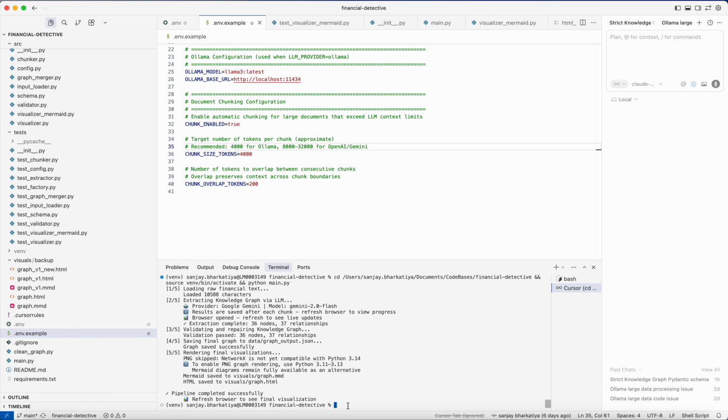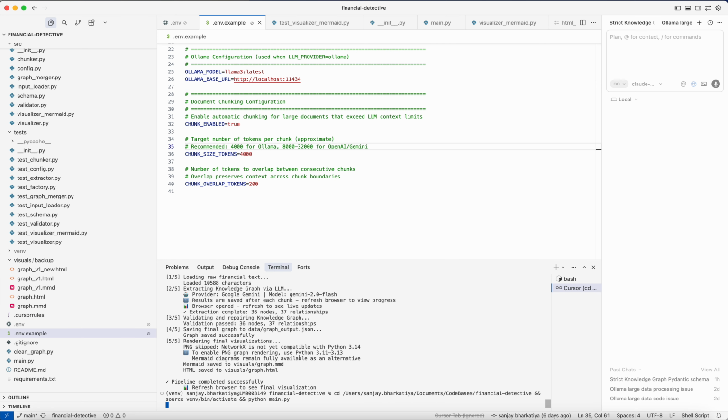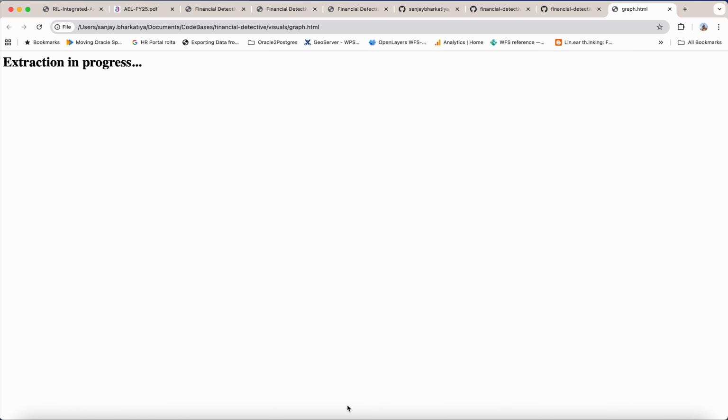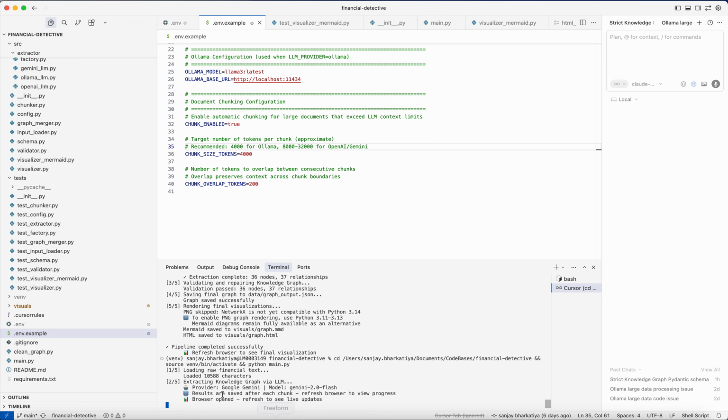Okay, I set the Gemini engine, and I'll run this main.py and see the results. Immediately the browser opens in extraction in progress mode, and now it is running. The provider is Gemini, using the model Gemini 2.0 Flash.